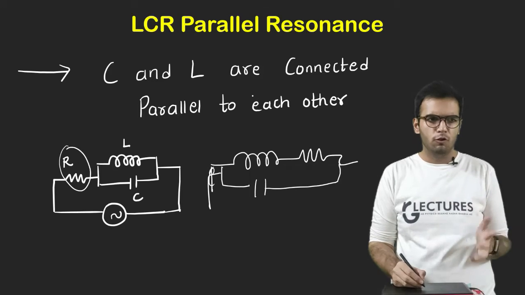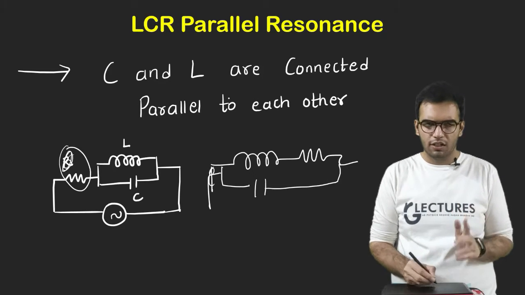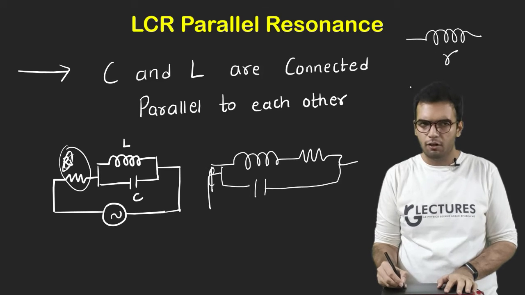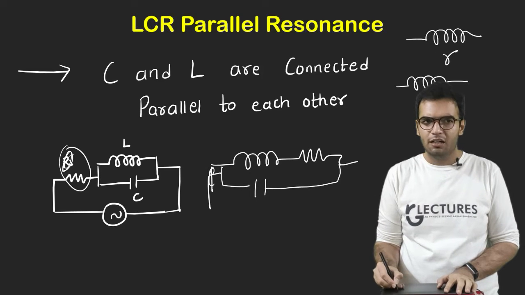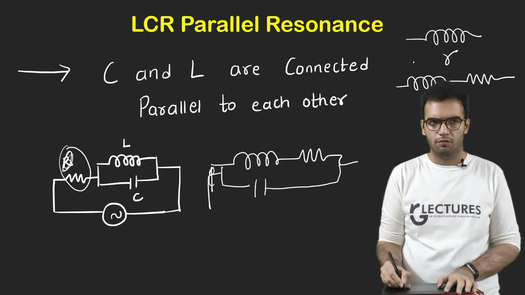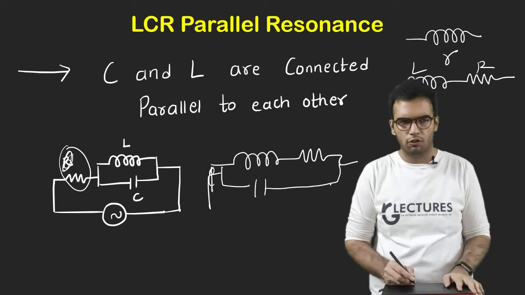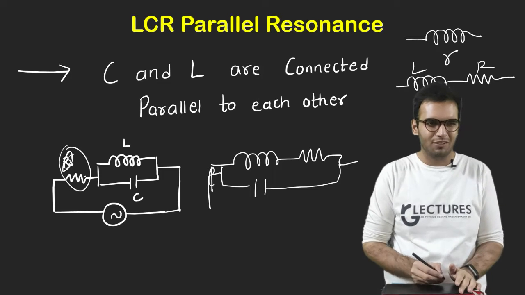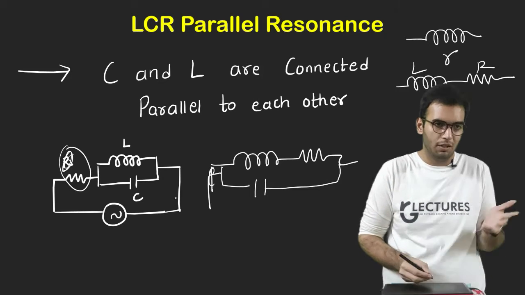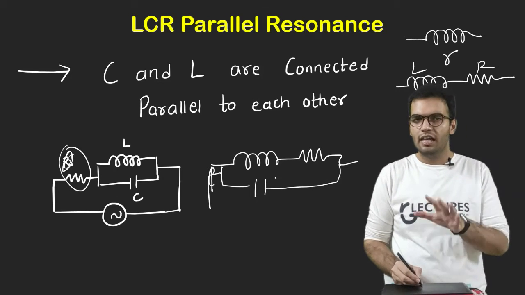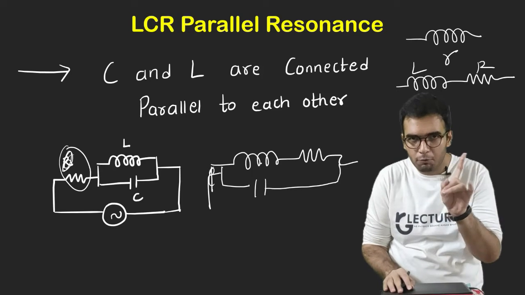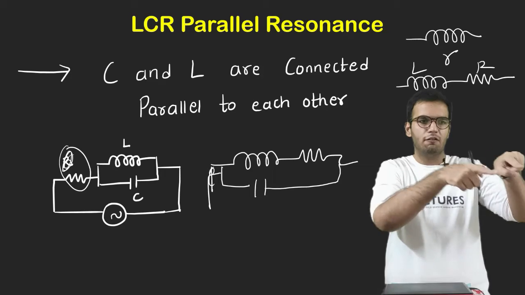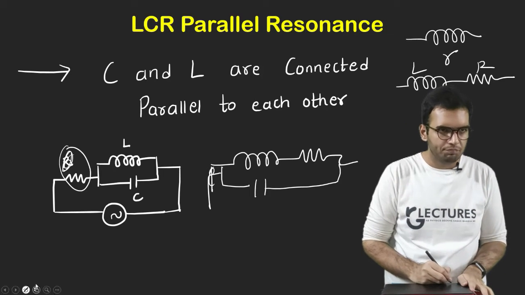So in a few books, R is not considered separately, because eventually L has some internal resistance R, or L is connected in series with R. One of both conditions you will find. This is general; you may find it depends on the book, but these are the cases that are possible. C will never be connected with R; L will be connected with R, or R will be connected in common.